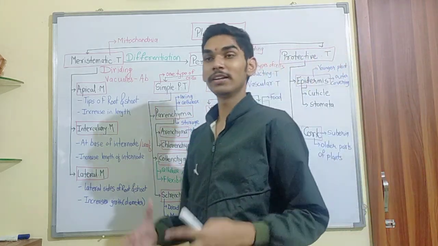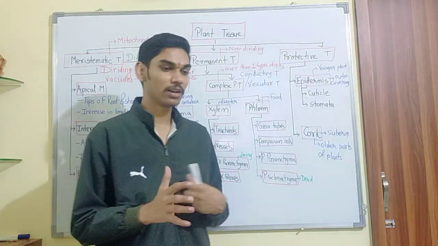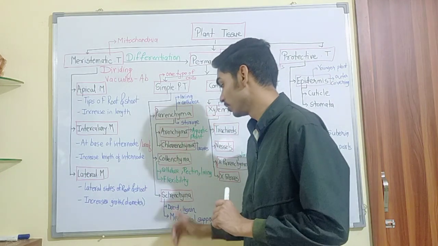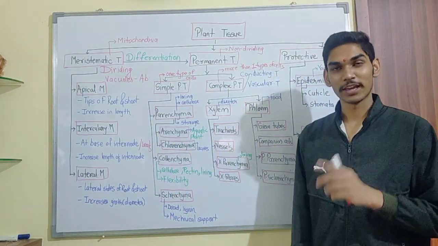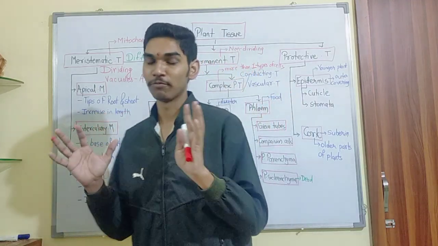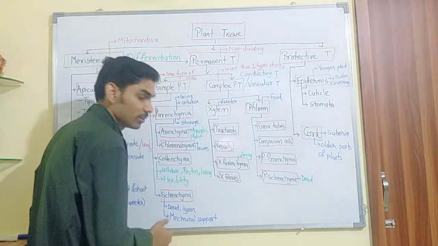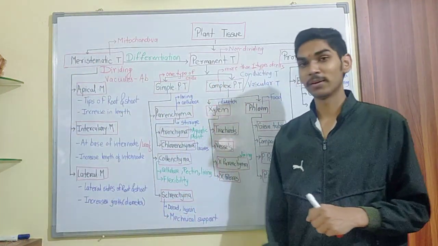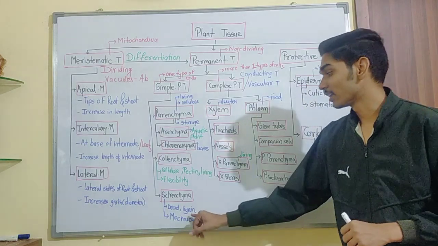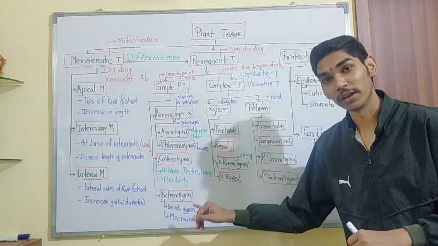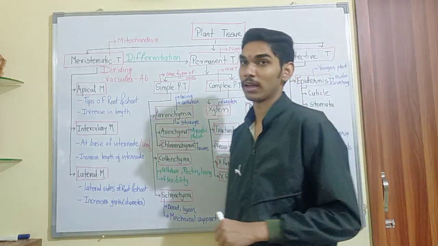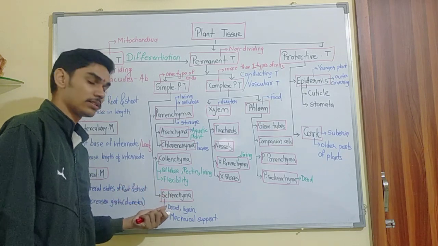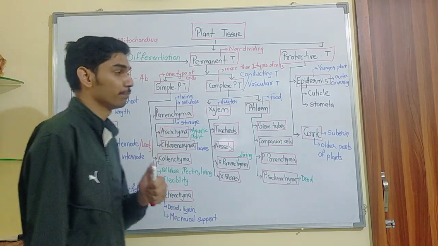The last one: how a plant can stand. We know that plants are non-mobile. Do they move? No. They are standing at one position. That is due to the sclerenchyma. They stay in one place for so many years very easily because they have mechanical support. This mechanical support is provided by the sclerenchyma, which is dead cells, but in its cell wall there is a presence of lignin, and that helps in providing mechanical support. So these were all about simple permanent tissue, in which sclerenchyma was dead and the remaining were living.